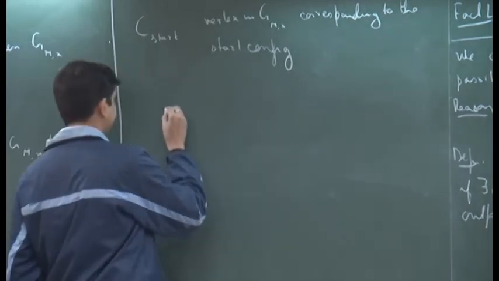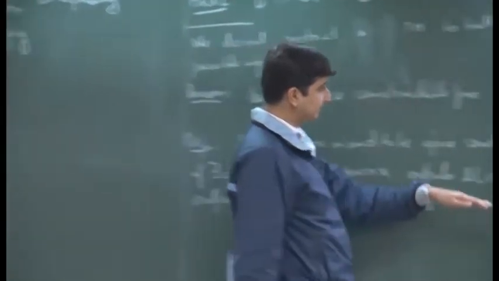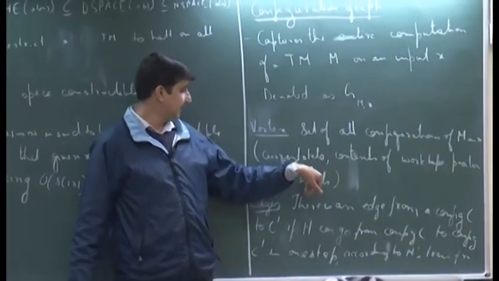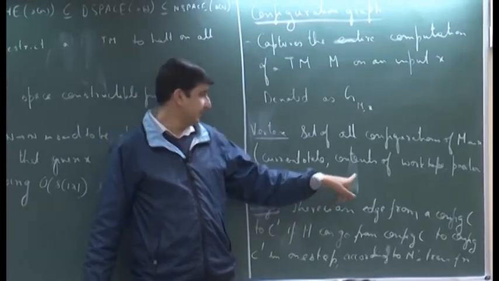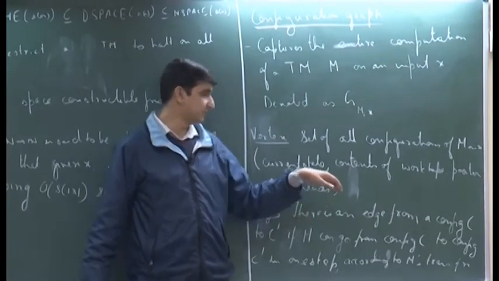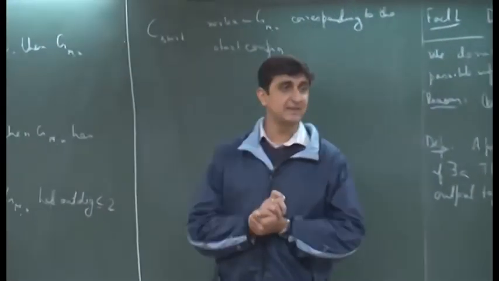A configuration is dependent on all these factors. The state can be an accepting state, but the content of the work tape and the positions of M's heads can take various values.